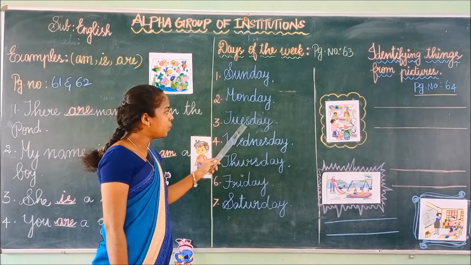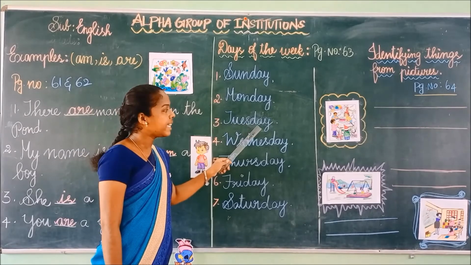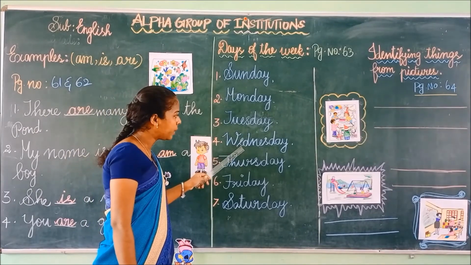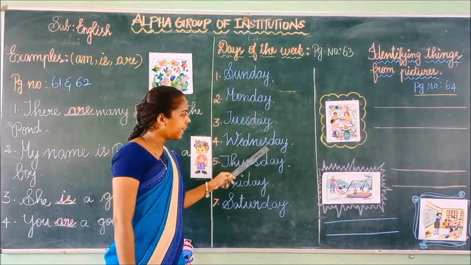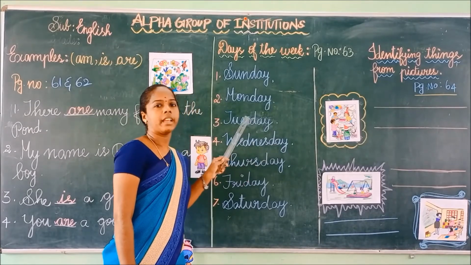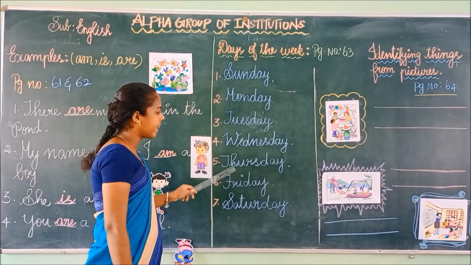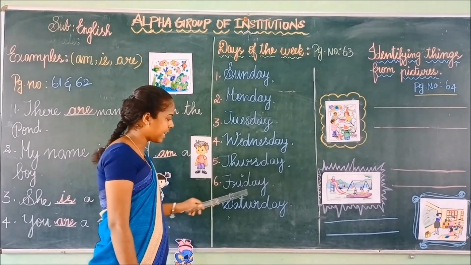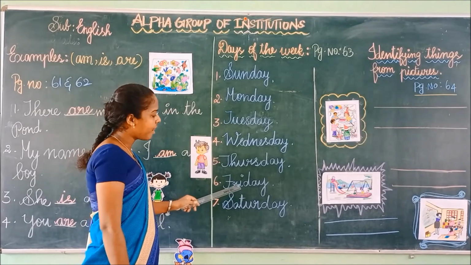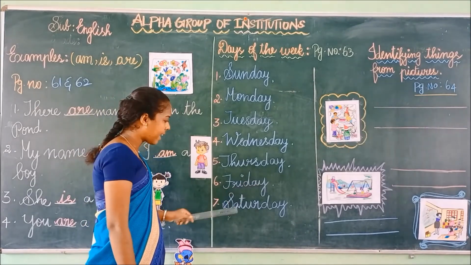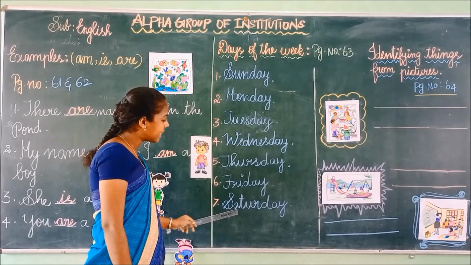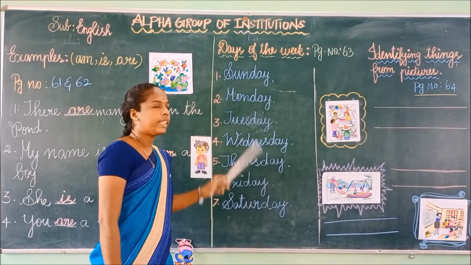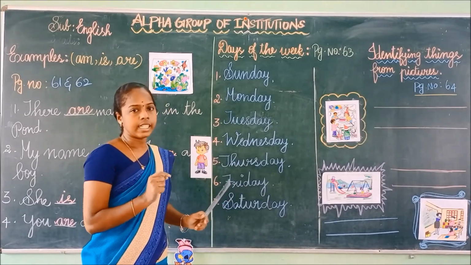Tuesday, T-U-E-S-D-A-Y. Wednesday, W-E-D-N-E-S-D-A-Y. Thursday, T-H-U-R-S-D-A-Y. Friday, F-R-I-D-A-Y. Saturday, S-A-T-U-R-D-A-Y. So there are 7 days in a week.